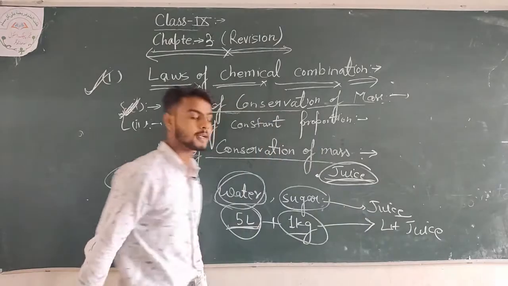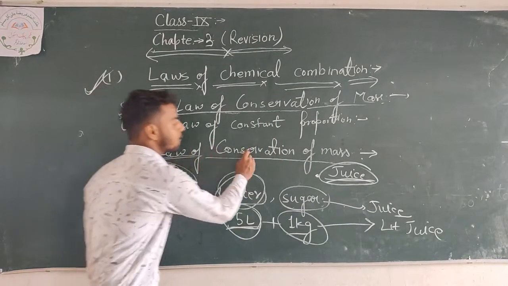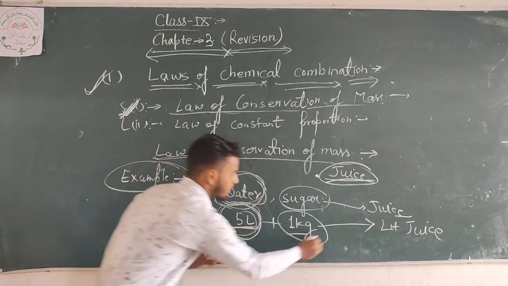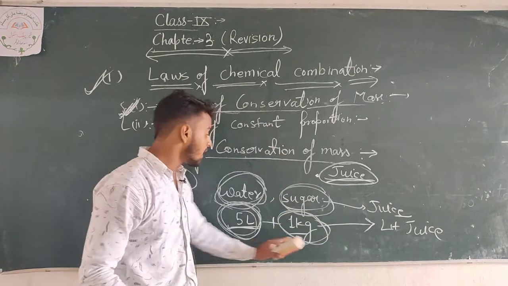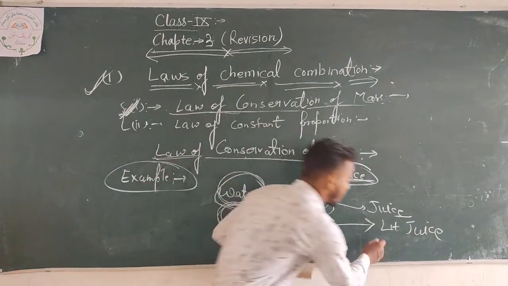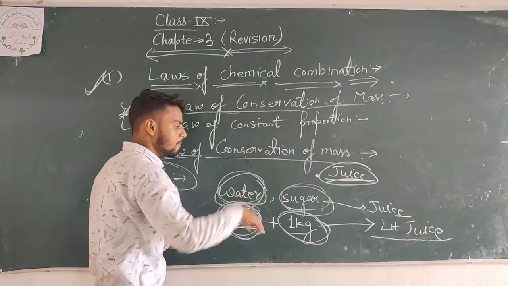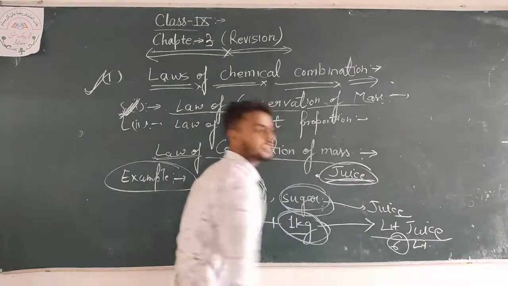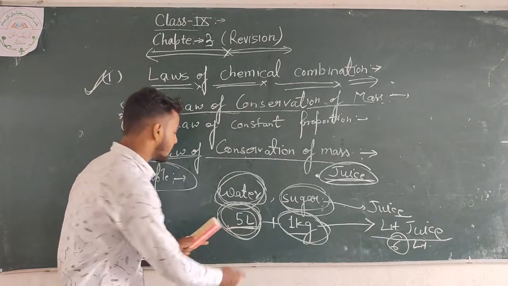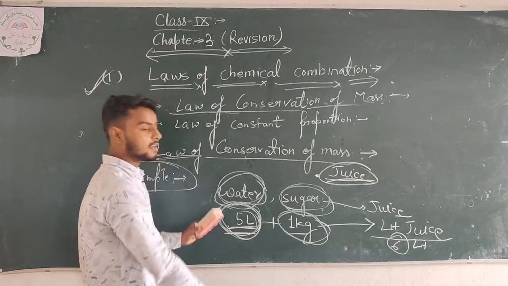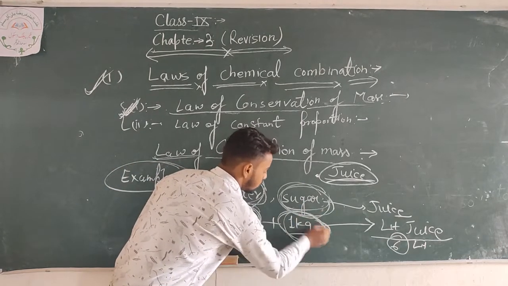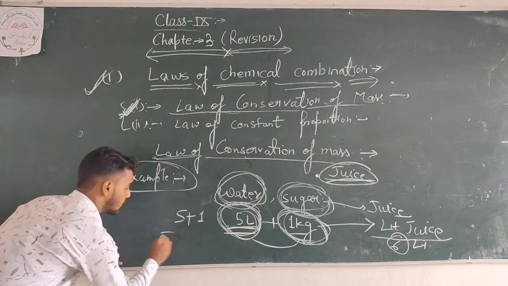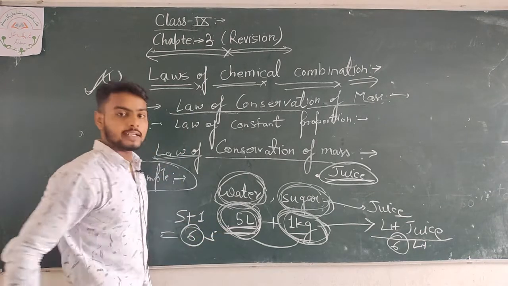So this clarifies the law of conservation of mass: the mass of the water and the mass of the sugar before the reaction equals the product, juice, which will be 6 liters. How much, beta? 6 liters. Because the mass of the water is 5 liters and the mass of the sugar is 1 kg, when they combine, 5 and 1, it becomes 6 liters of juice.